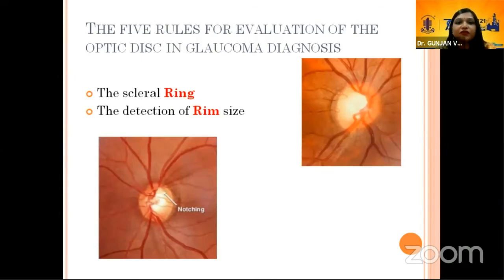In short, the 5 rules for evaluation of optic disc for glaucoma diagnosis. If you check for these 5 things, you will usually not miss the glaucomatous disc. One is the scleral ring. You have to identify the scleral ring properly so that you can assess the optic disc size and optic nerve head size. The second is detection of the neuroretinal rim. You have to carefully evaluate the neuroretinal rim, its color and its appearance, whether there is localized notching or any pallor or any defect in the neuroretinal rim.